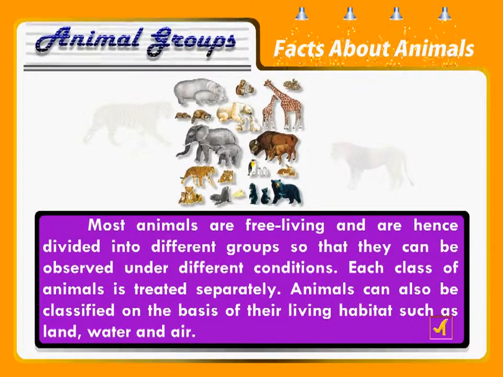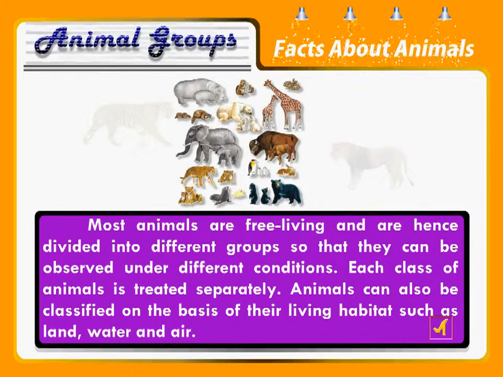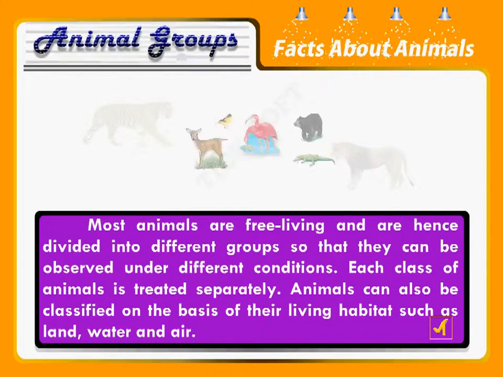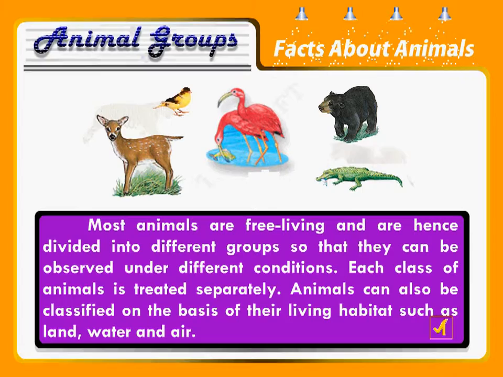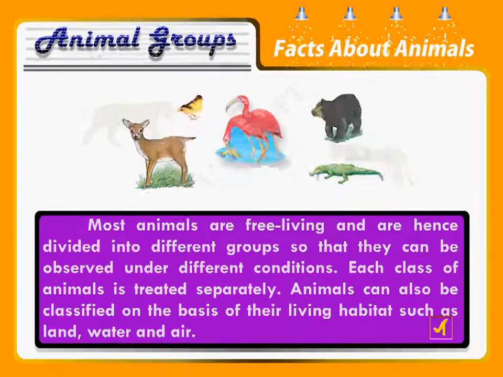Most animals are free living and are hence divided into different groups so that they can be observed under different conditions. Each class of animals is treated separately. Animals can also be classified on the basis of their living habitat such as land, water, and air.